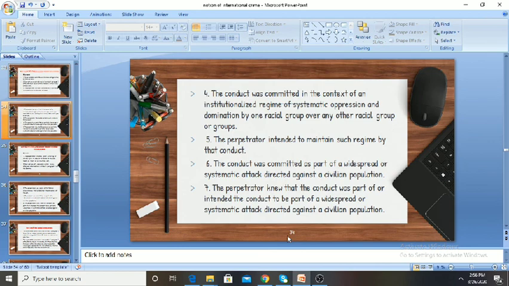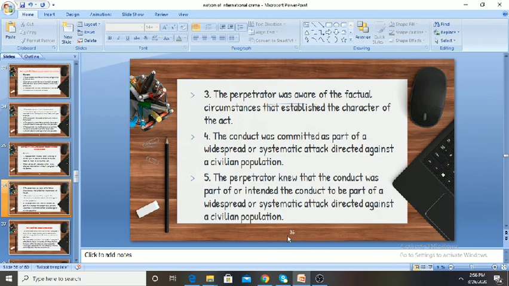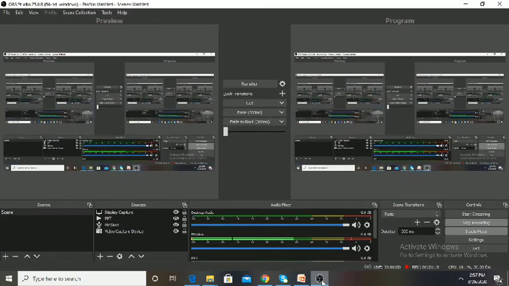Also, Article 7, Clause 1K provides the crime against humanity of other inhuman acts. There are various other acts which are inhuman in nature and which relate to international crime. So these are various acts which amount to international crime. In the next class, I will be discussing war crimes and certain other notions of international crimes. Thank you.